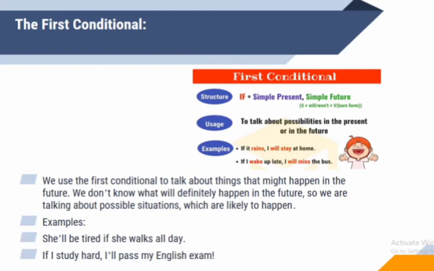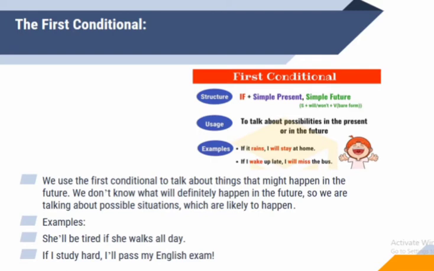When we have to talk about facts, we call it a zero conditional sentence. The structure is: if, present simple, and present simple.